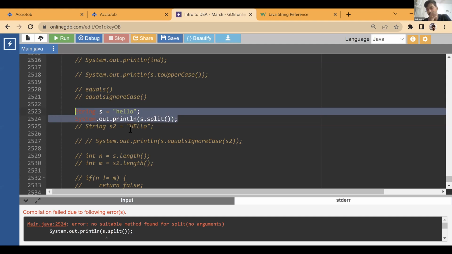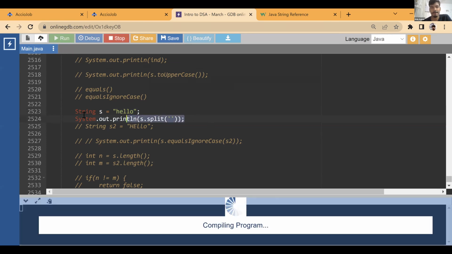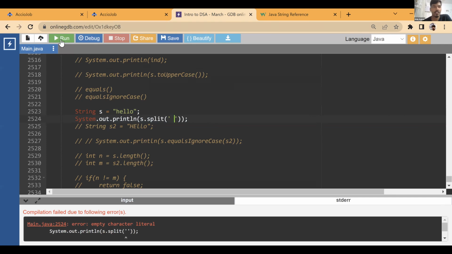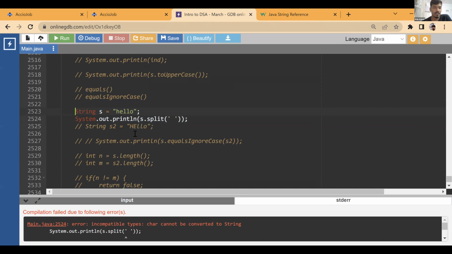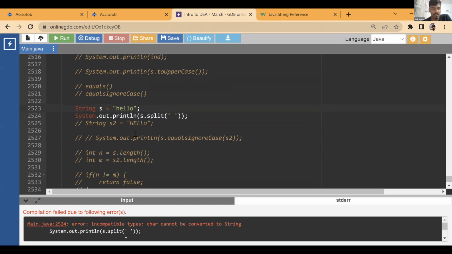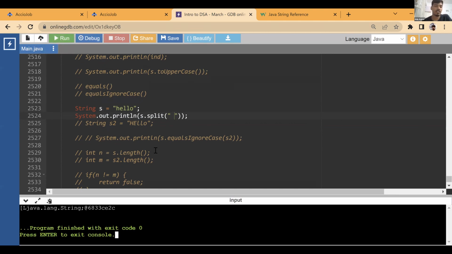We need to pass it the delimiter to split on, a space. We can't pass an empty character literal. We need to pass a space. Char cannot be converted to string, so it needs a space as a string. Got it. So this is basically creating a character array by splitting this using space.